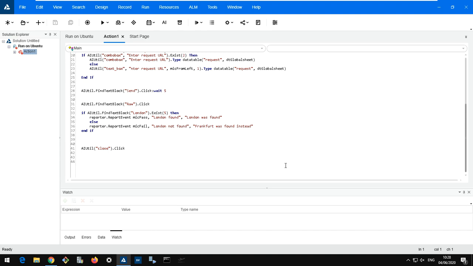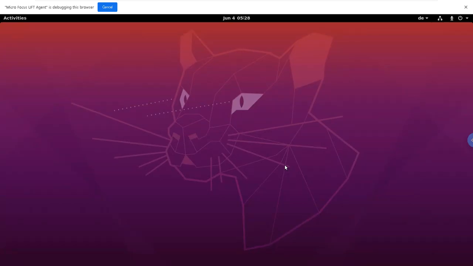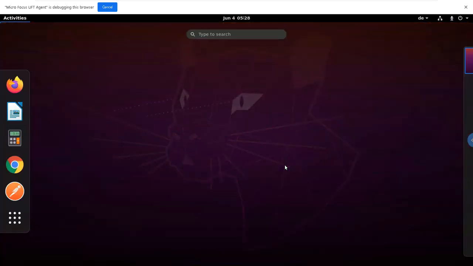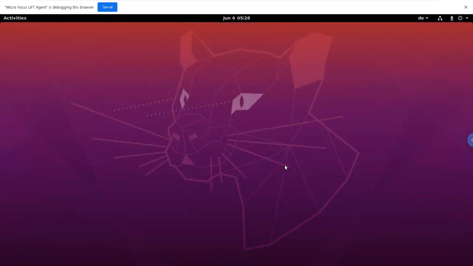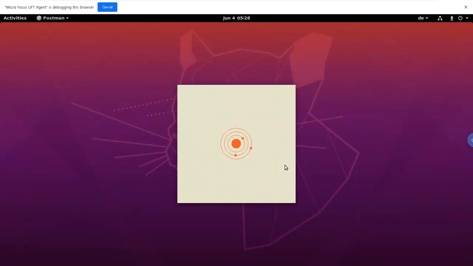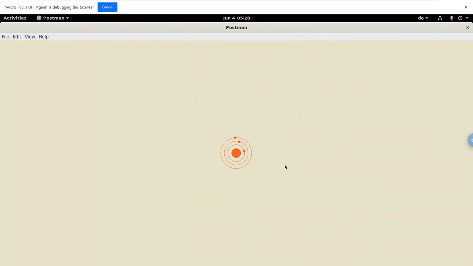The AI will set the context, so it's able to identify what's going on in that machine. You can see it's navigating already using the menu, typing in the field, and opening the app. Now let's wait until Postman is opened. It will take some time. So here we go.